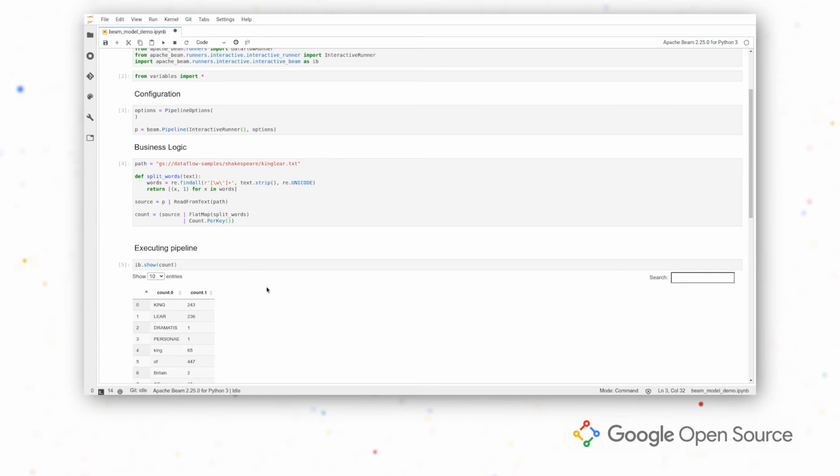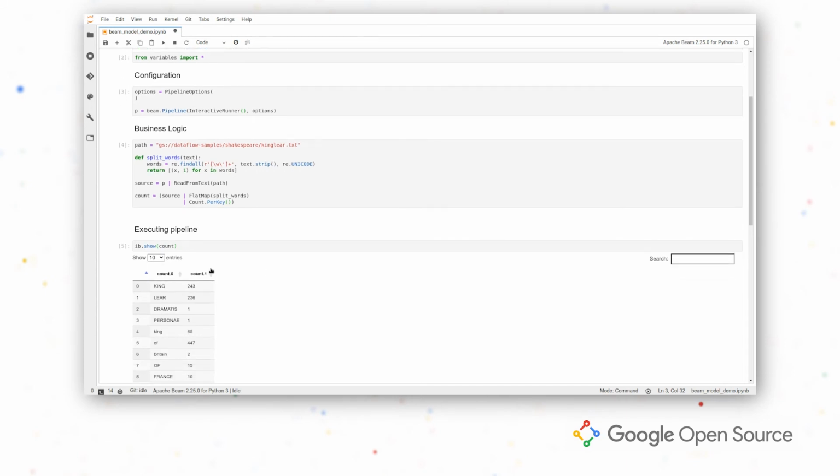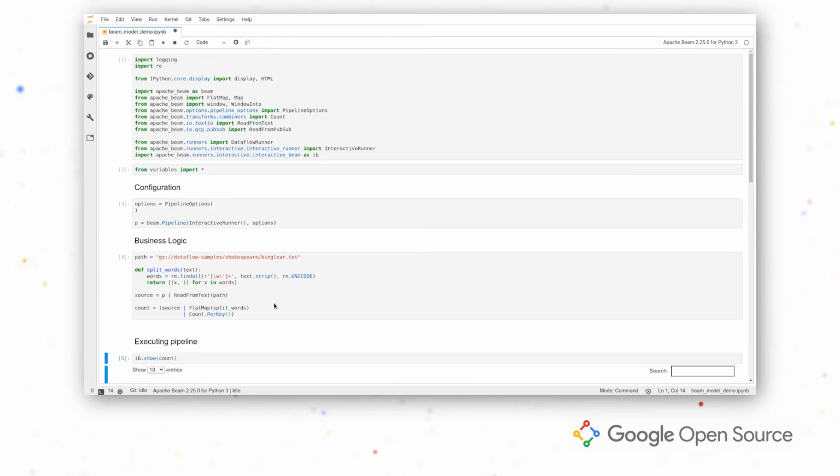We can see that king appeared 243 times, and we can even see what was the word that appeared the most, which is "the", not a surprise at all. So we have seen how to run a pipeline in Interactive Runner. Let's now move it to Dataflow.